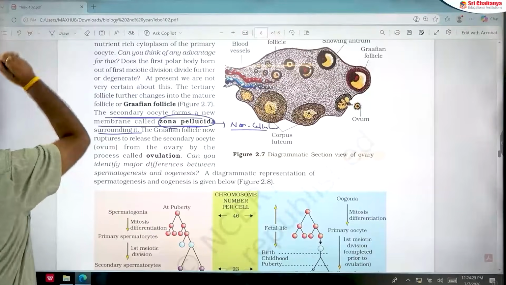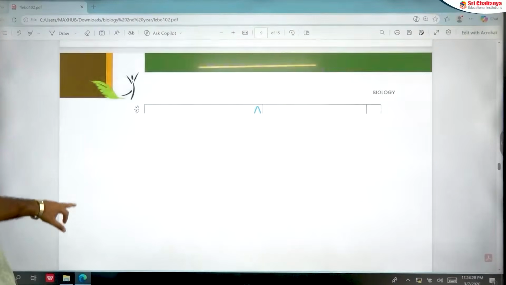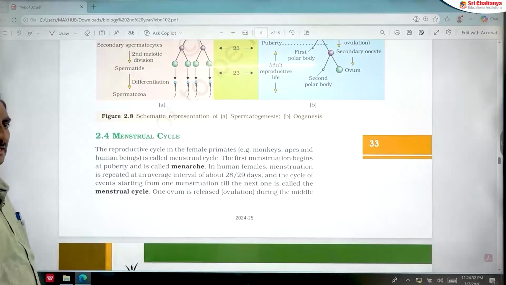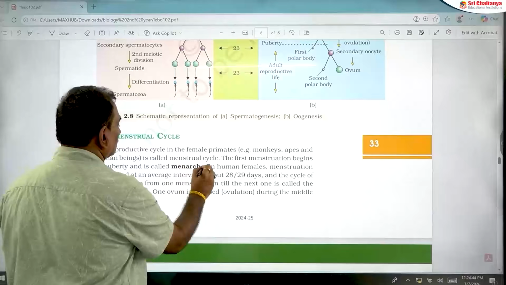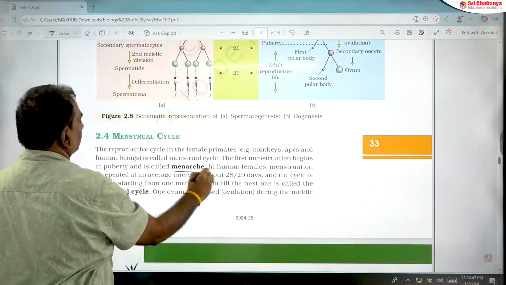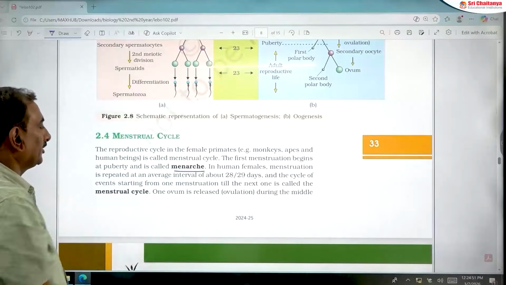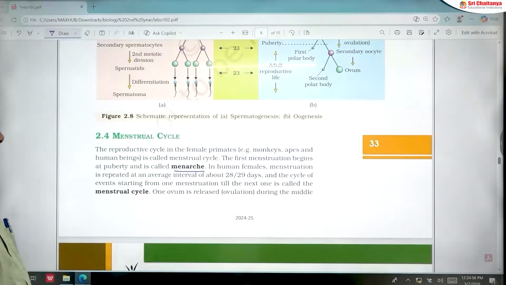So this is about the oogenesis. So next, menstrual cycle. Menstrual cycle is also an important area in female human beings. The average duration of menstrual cycle is 28 days. The beginning of menstrual cycle is called menarche, and the stoppage of menstrual cycle is called menopause. Average duration of menstrual cycle is 28 or 29 days.